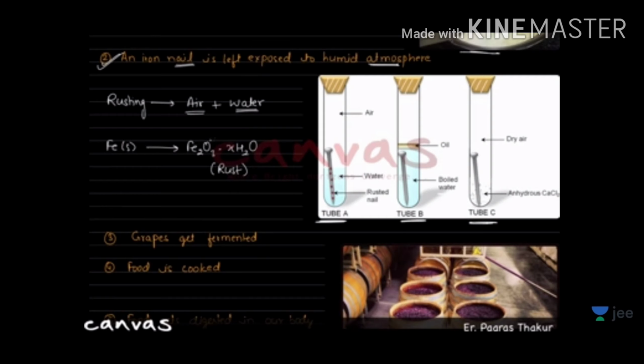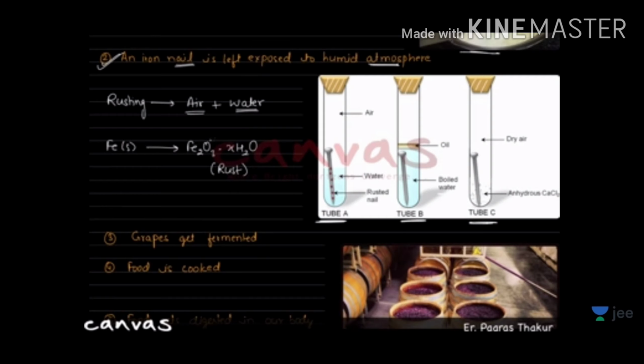Boiled water means there will be no air in the boiled water, and if you apply a layer of oil, there will be no contact with the atmosphere. Okay, in test tube C, anhydrous calcium chloride is kept, which will absorb all the moisture from the air. Because of that anhydrous calcium chloride, the air becomes dry and there will be no moisture.